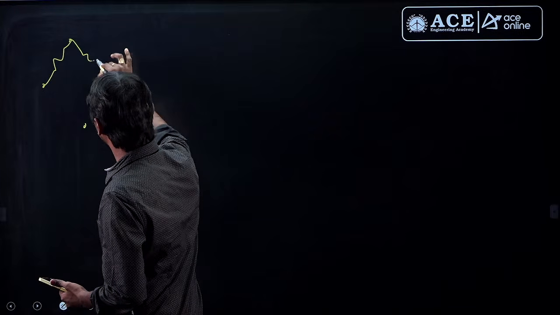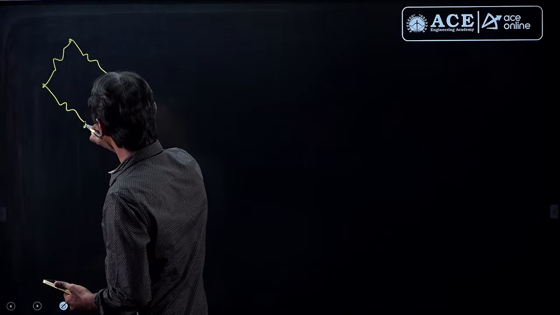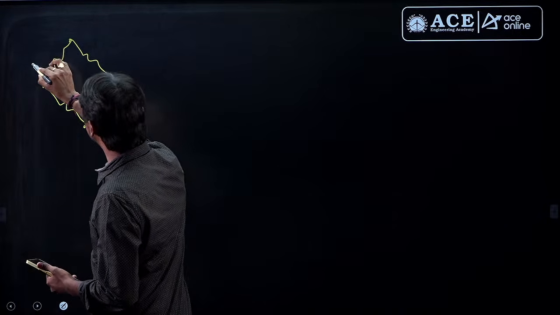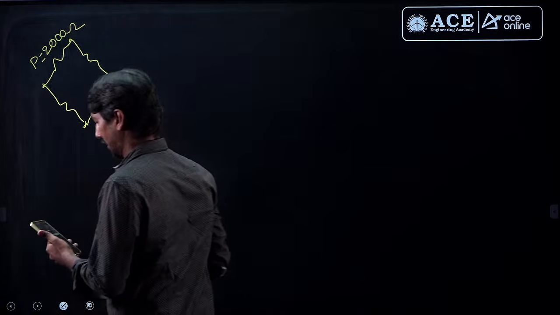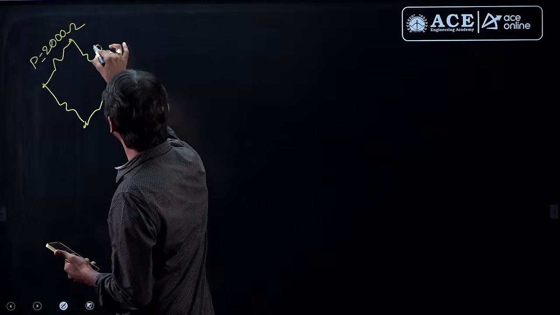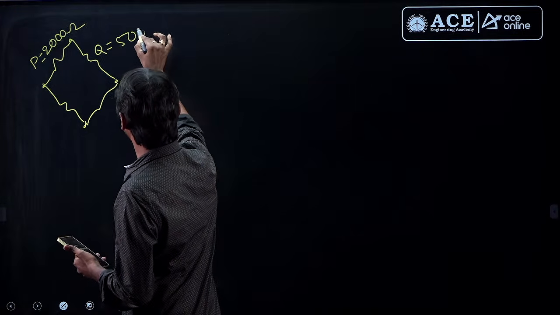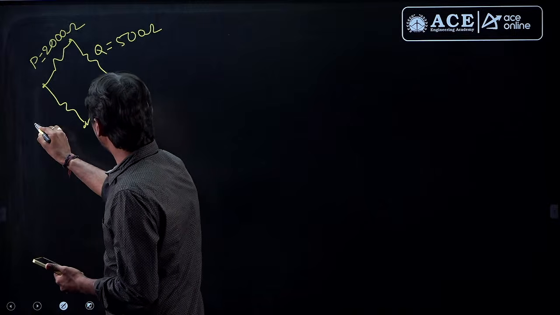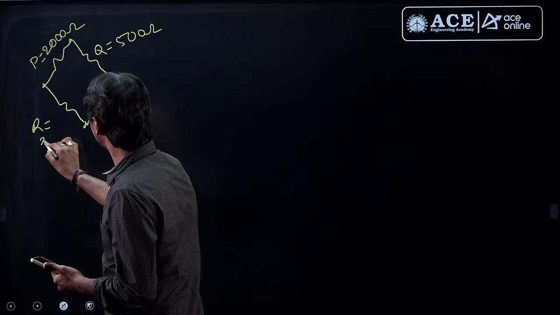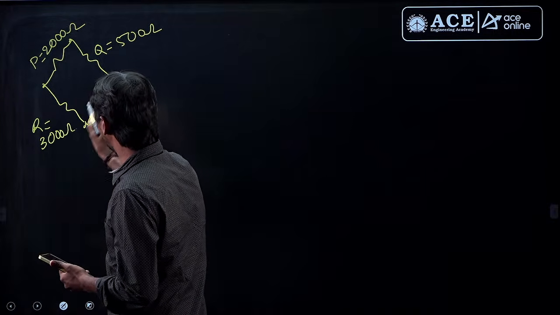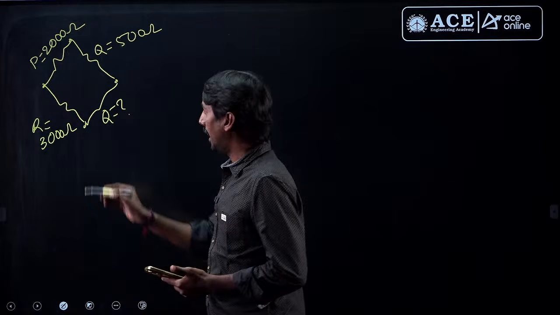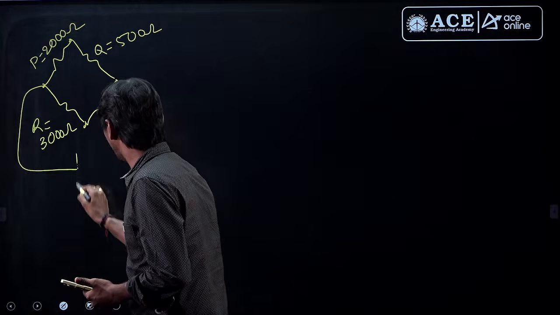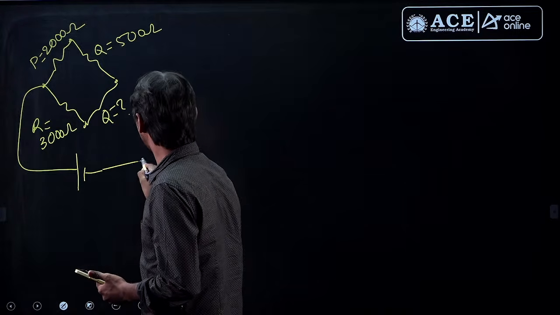4 branches are there here, and P value is given as some 2000 ohm, and this Q is given as 500 ohm, and this R is given as 3000 ohm, and S value is unknown, and he has given some voltage source value like this.